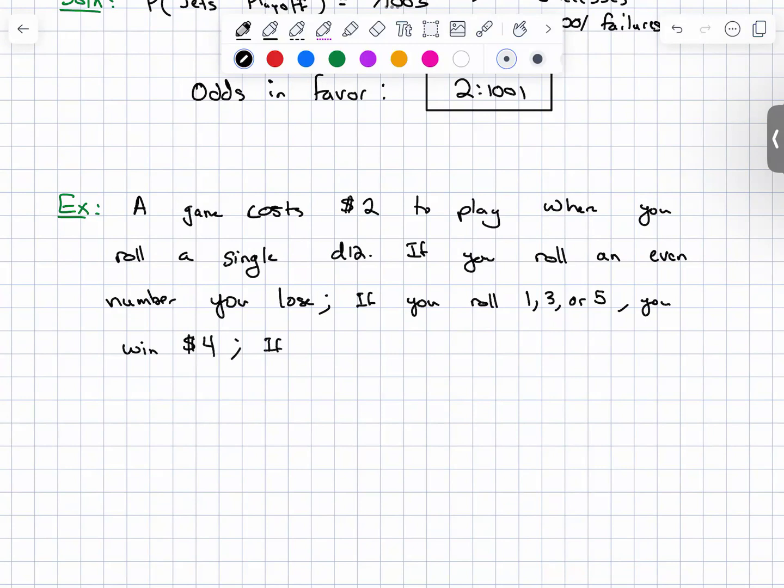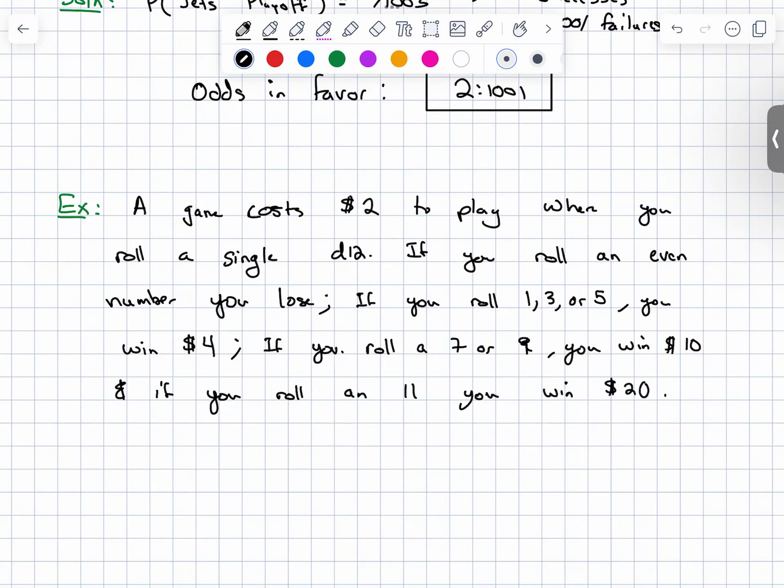And if you roll a 7 or a 9, you win $10. And if you roll an 11, you win $20. Find the EV.